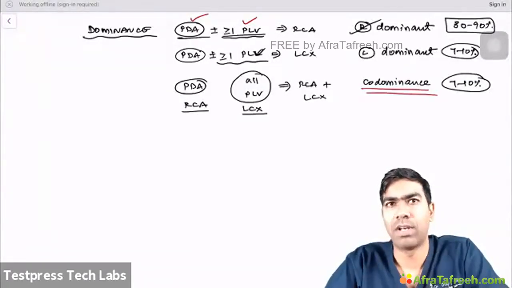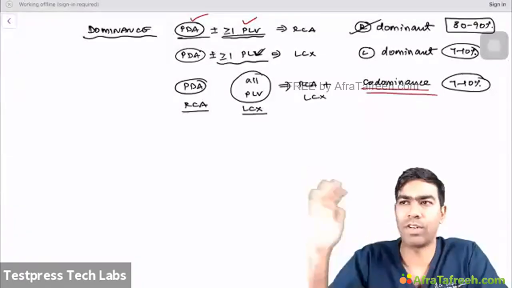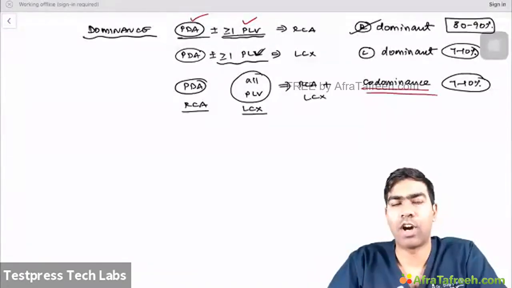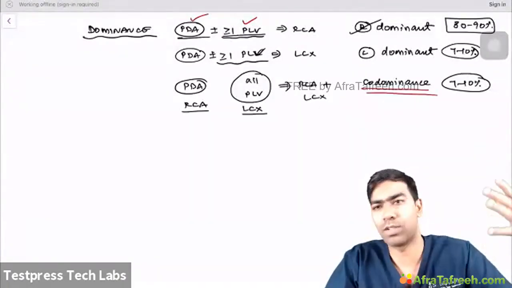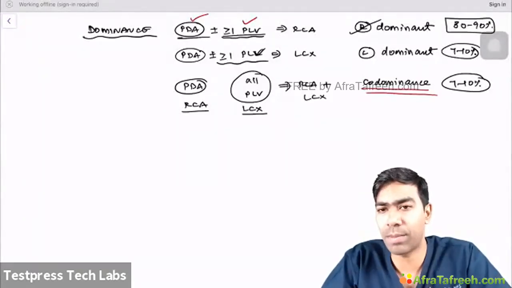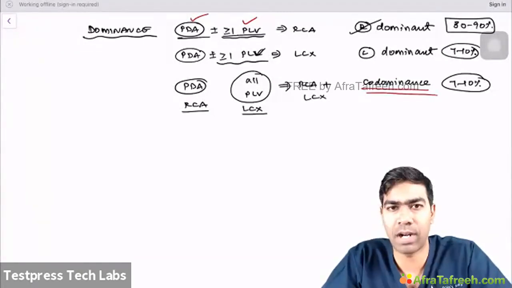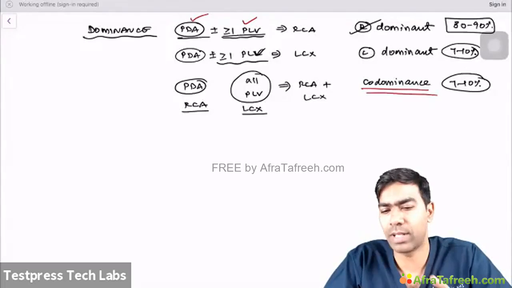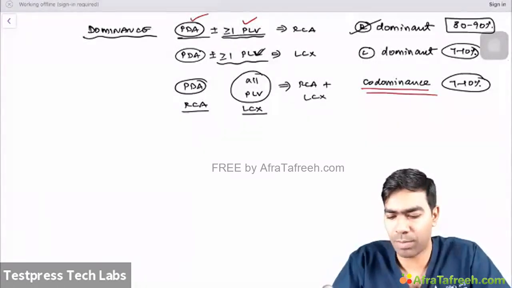For example, the left circumflex can be the dominant one, in that the posterior wall and the inferior wall will be supplied by the left circumflex, or very commonly, your right coronary artery is the one that's going to supply the posterior wall and the inferior wall predominantly. So whenever you think about an inferior wall MI, that's where your confusion is going to start, because you really don't know what the culprit artery is when you're going to discuss the ECG, whether it's the left circumflex that's giving rise to the problem, or the right coronary artery.